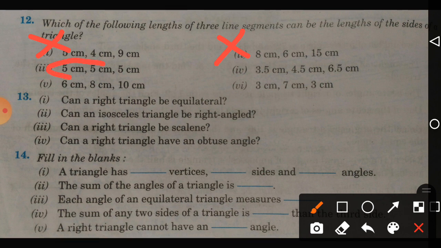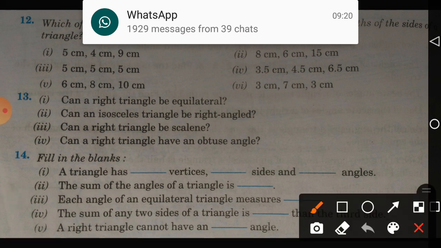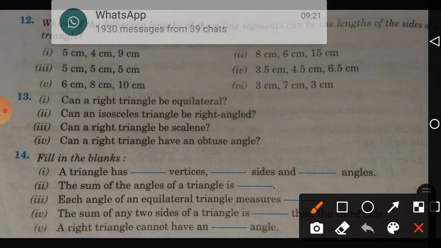Let us see the third one. Sum of two sides, 5 plus 5, is 10. Is the sum of two sides greater than the third side or not? Yes children, 10 is greater than 5, the third side. Here the property is satisfied.